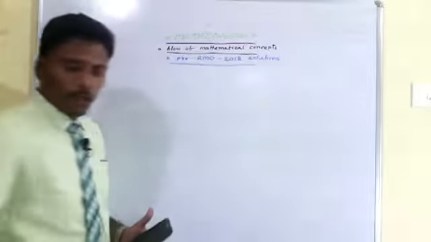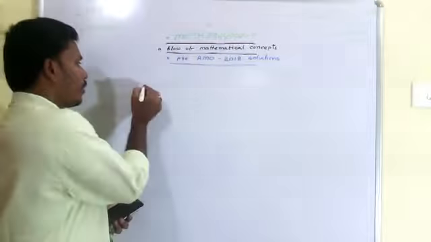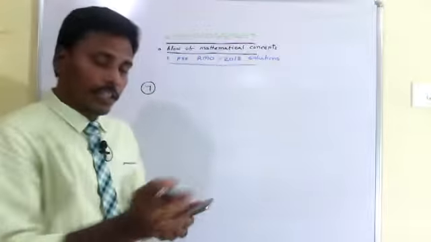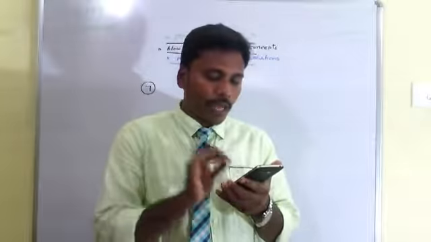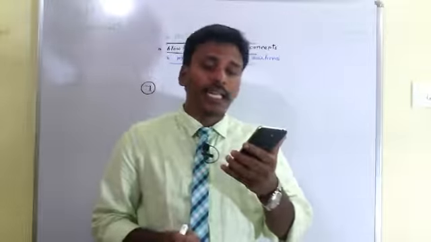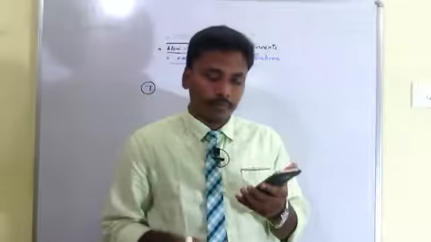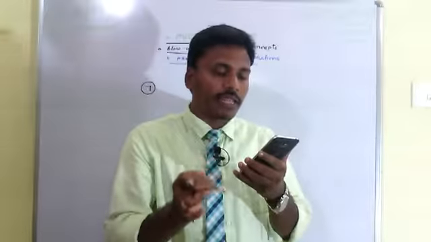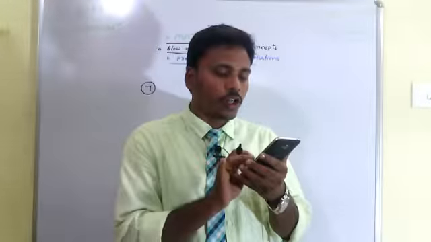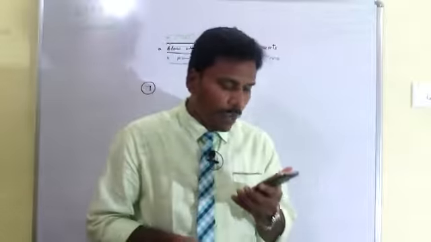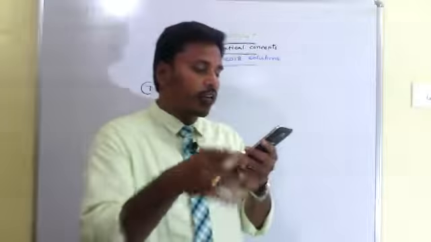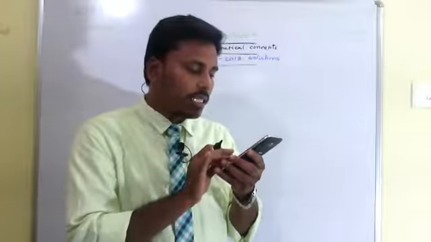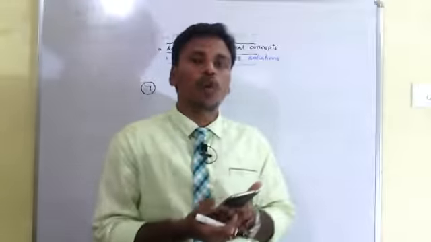Then, coming to the seventh problem. I am going to deal with the seventh problem. What is the seventh problem? A point P is in the interior of a regular hexagon. It is at a distance of 8, 8, 16 units from 3 consecutive vertices of the hexagon. If R is the radius of the circumcircle of the hexagon, what is the integer closest to R?